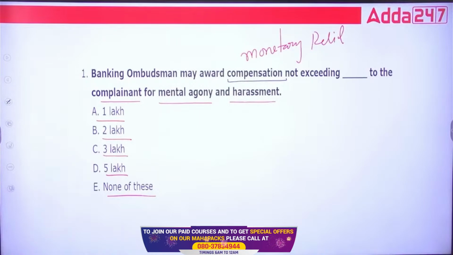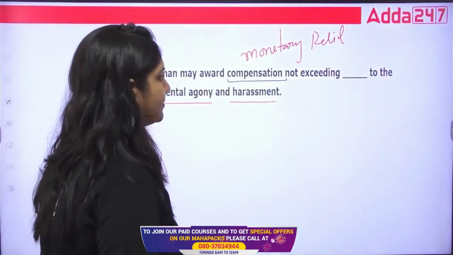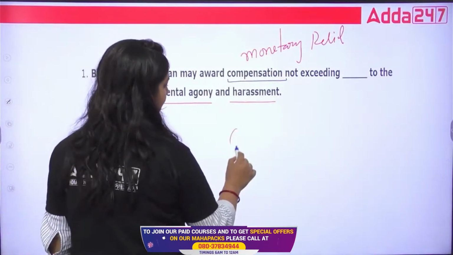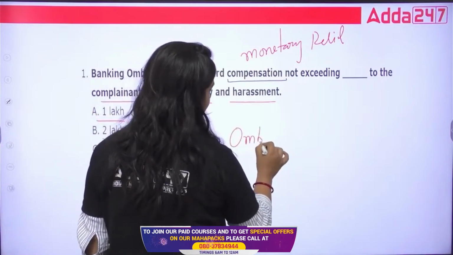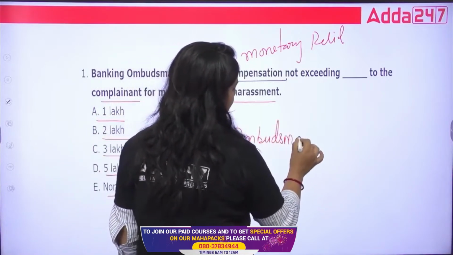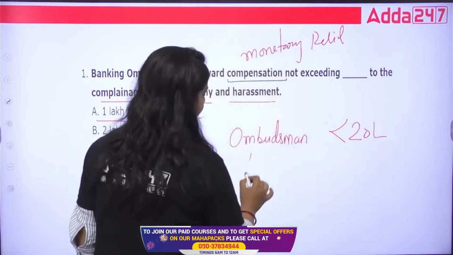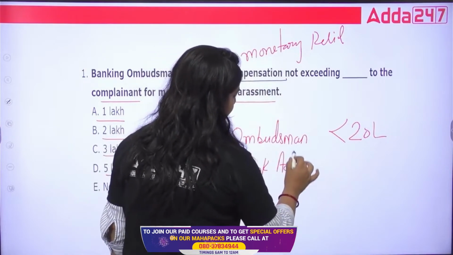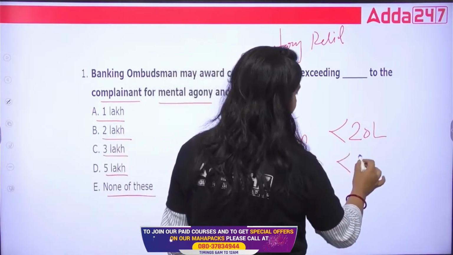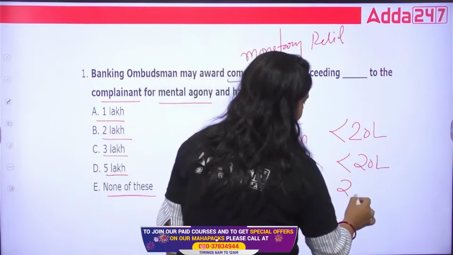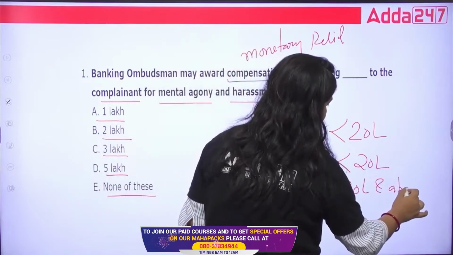Yes guys, which of the following is the right one? This is very important, as we know that there are certain limitations. Suppose ombudsman, in ombudsman this is up to 20 lakh. In Lok Adalat it is up to 20 lakh. And in the DRT it is 20 lakh and above.